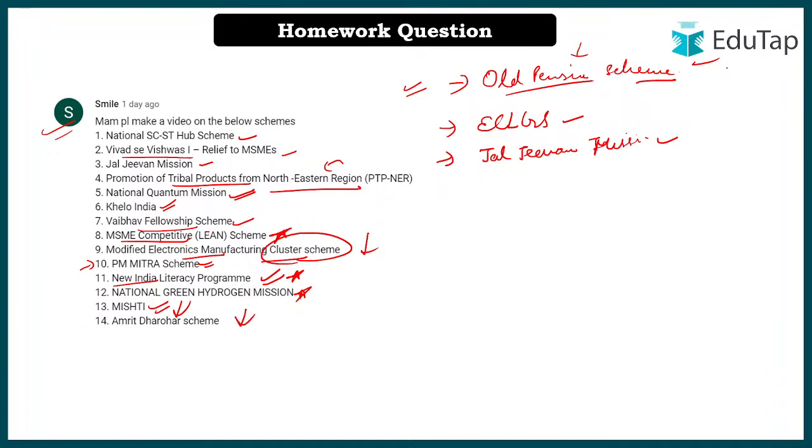Okay. So we'll do these three schemes and we'll pick up which one? We'll pick up this one, MSME Competitive Lean. ठीक है. Apart from that, these have already been done, and then we'll take up National SC ST Hub ले लेंगे और देख लेंगे, विवाद से विश्वास का भी देख लेंगे. चलो, Relief to MSME ये वाला कर लेंगे. ठीक है.